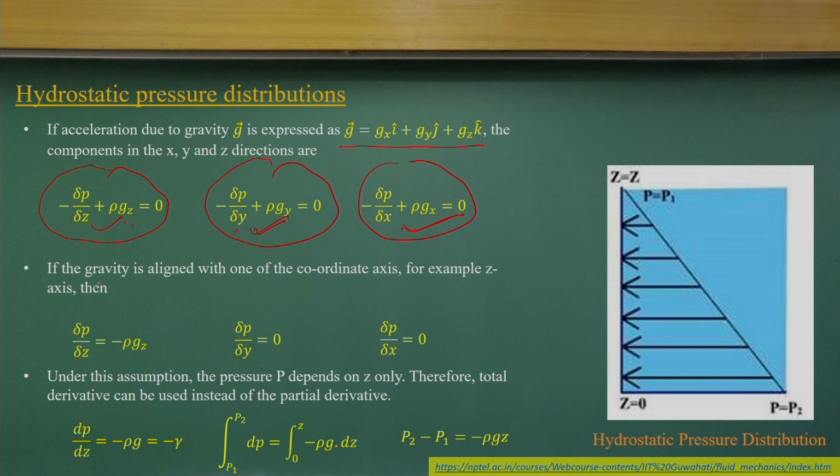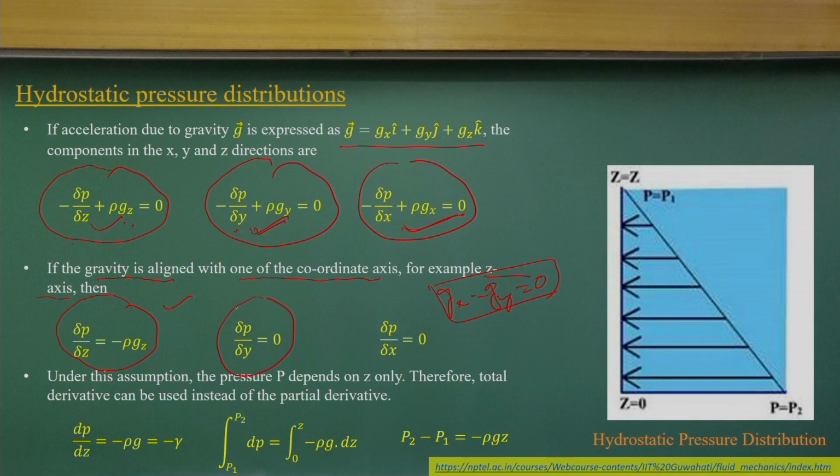Now, if you align the gravity with one of the coordinate axes, most times we do it along the z direction. In that condition, only the z component remains, but your gx and gy components become 0 because there is no gravity component in the x and y directions.